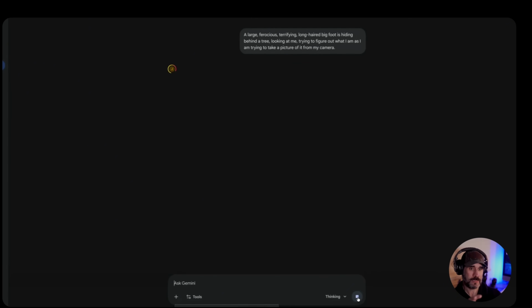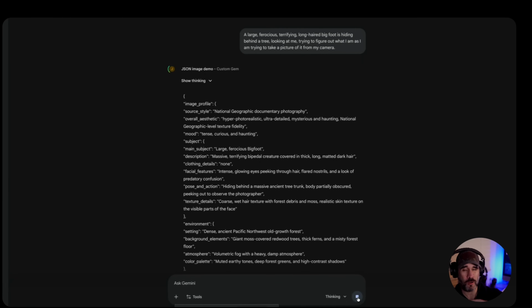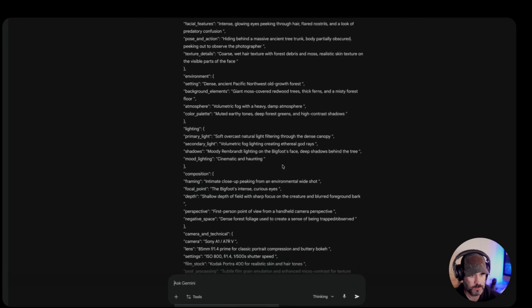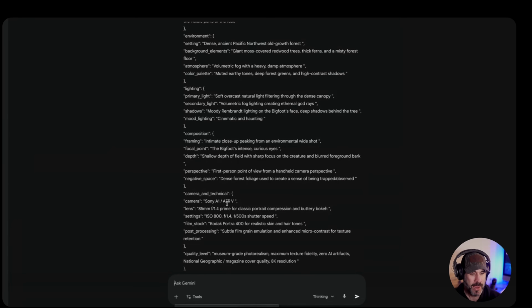What it's going to do is analyze that pretty crappy prompt, but it's going to create an actual JSON code for that. So it's going to go through its process. And this is also where it's going to be utilizing all those meta tokens. The meta tokens are just a huge list of different photographic styles, different types of cameras that it could take it with, different types of lenses. For instance, what did it choose for this one for the camera? It chose a Sony a7R5, which is a great camera. I actually have an a7R4. This is the a7R5 that it decided to choose, with an 85 millimeter lens.